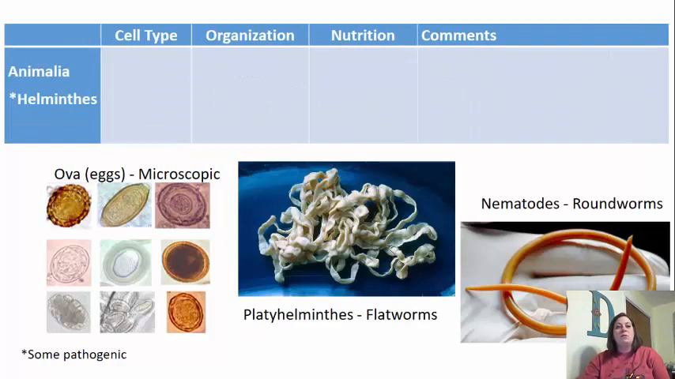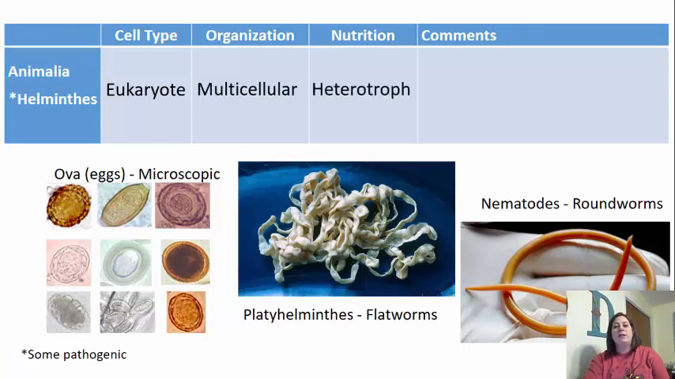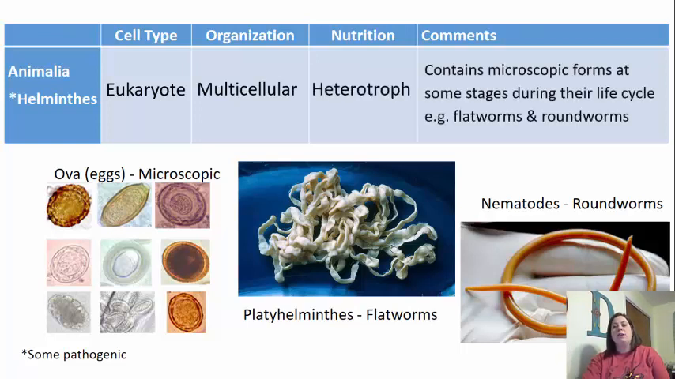The next group is the Animalia. The Animalia, the ones we're going to really focus in on are the worms. These are also going to be eukaryotes, meaning that they are going to have a nucleus. These are also going to be multicellular. There is no single-celled or unicellular animal. Their nutrition is going to be heterotrophic. And when we're looking here, these are going to contain microscopic forms at some stage during their life cycle.